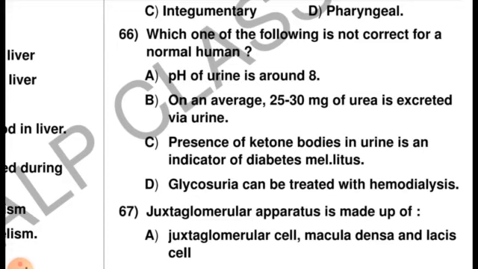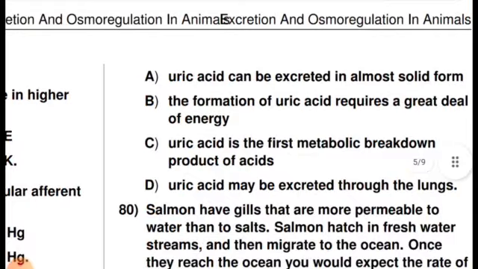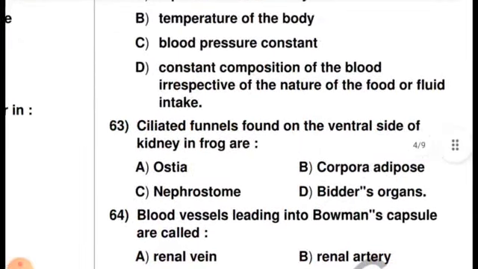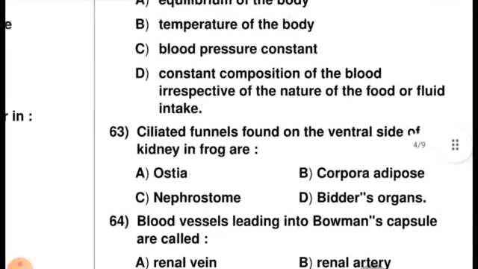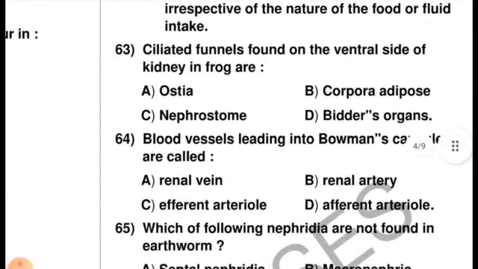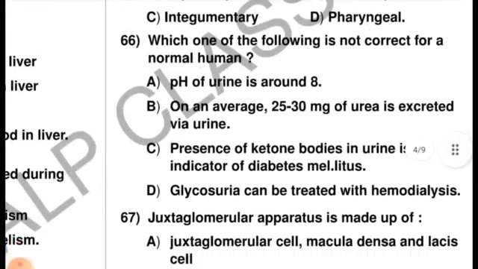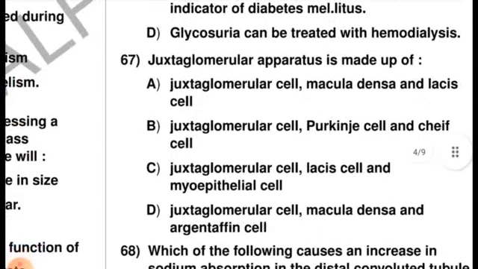Which one of the following is not correct? Diabetes mellitus is the indication of a large amount of urine. When a large amount of urine is produced, this is considered as diabetes mellitus, and because of this option C is incorrect; all the others are correct. Next question, question number 67.